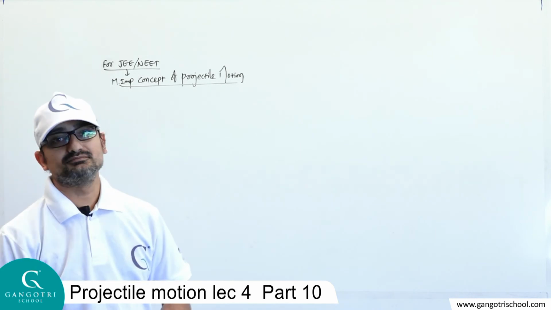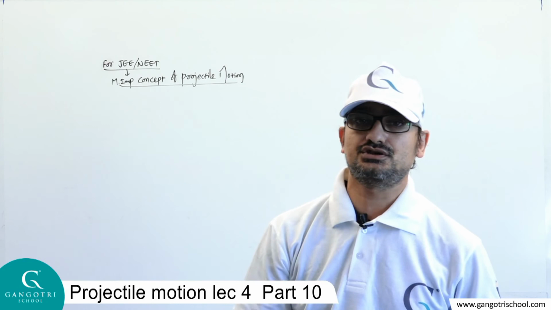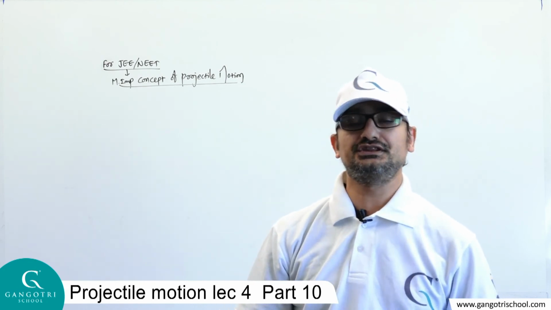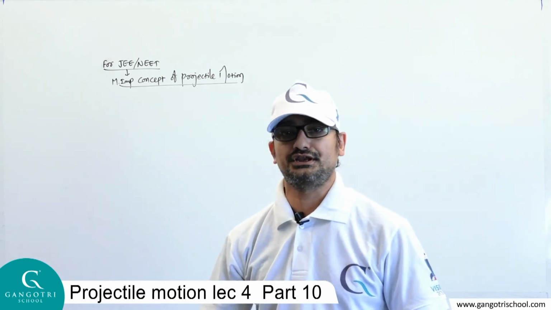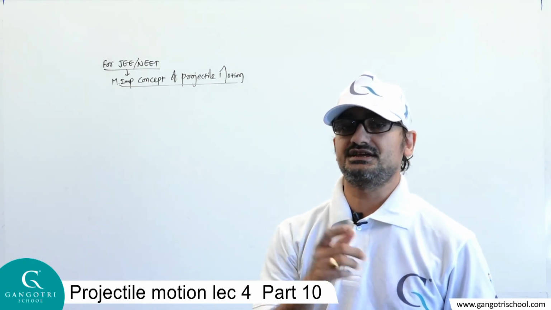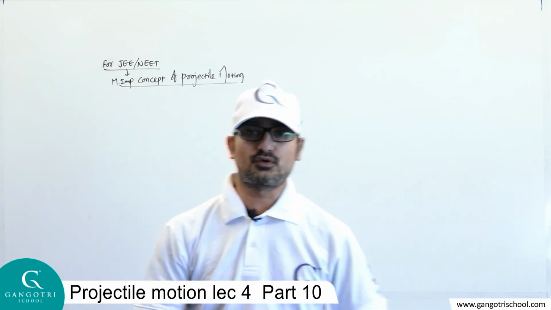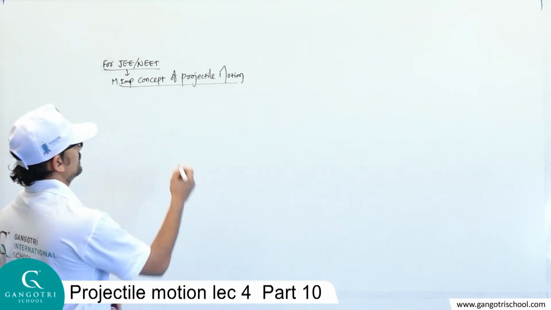So dear student, let me explain another important concept which is definitely very useful in competitive exams like JEE or NEET. Another most important tricky point in projectile motion, let's understand with the help of one situation.